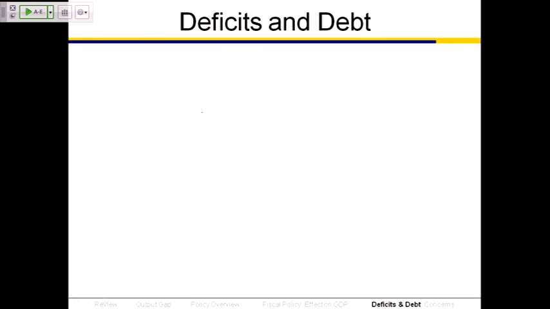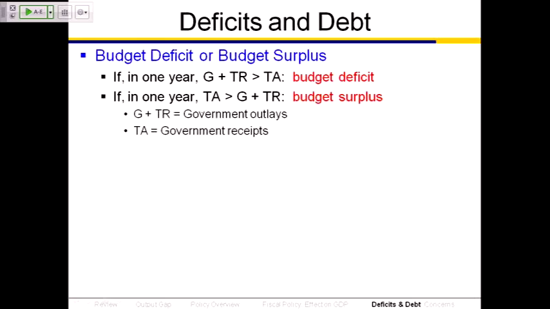Okay, so a lot of concern about federal spending comes when we start talking about deficits and debt. So let's first get our definitions right. Budget deficit or budget surplus. If in any one year government outlays, that is G plus TR, are greater than government tax receipts, which is the TA, we say the government's running a budget deficit in that year. If in any one year the G plus TR is less than the TA, if the outlays are less than the receipts, then we say the government's running a budget surplus.